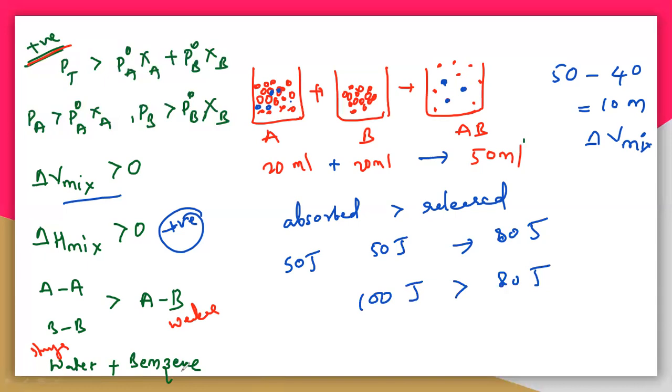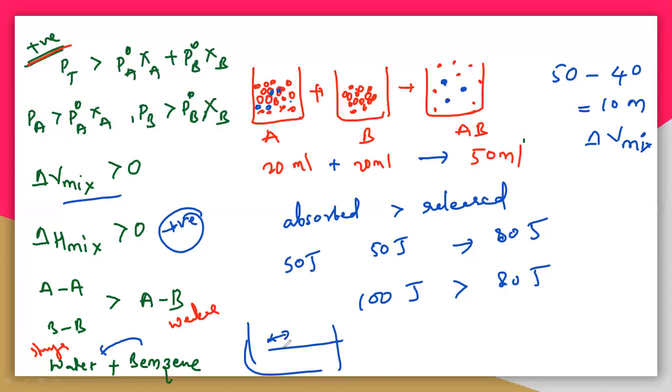But it will disturb this particular hydrogen bond, because water and benzene cannot completely mix, but even if they do, the hydrogen bonds will be disturbed by the benzene.